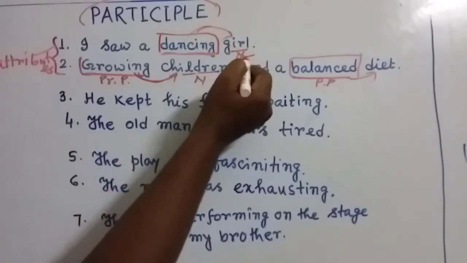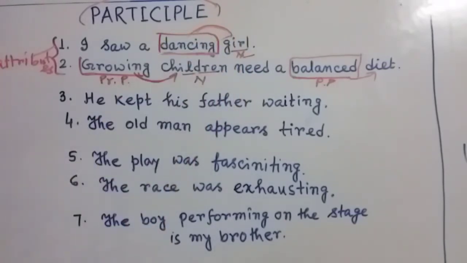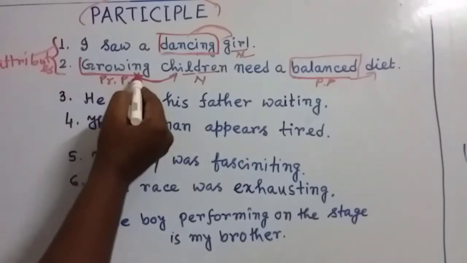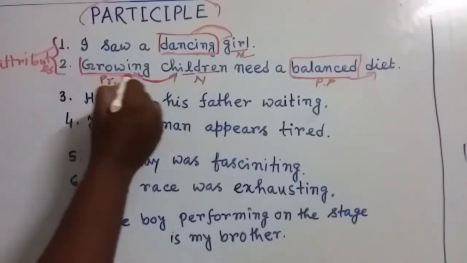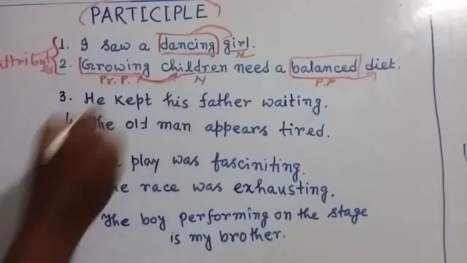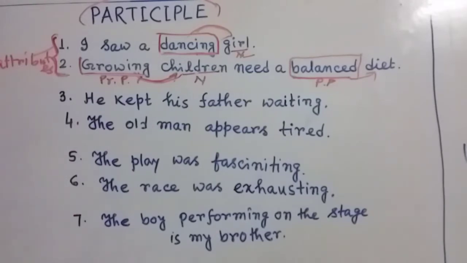You can see here we have used the participle before the noun. That's why it is called attribute usage. Here the same thing you can see. We have used the term growing before children. That means these are used as attributes in the sentence.